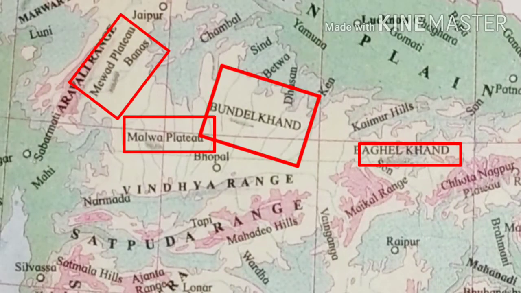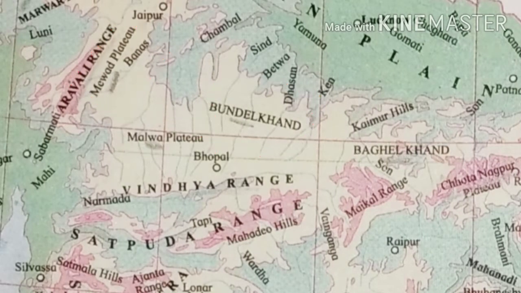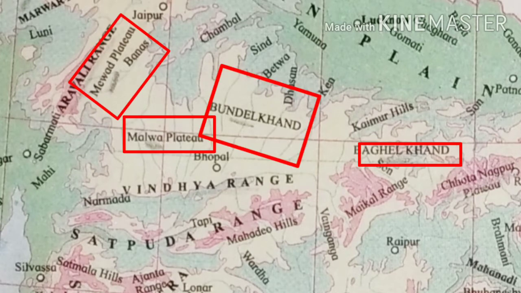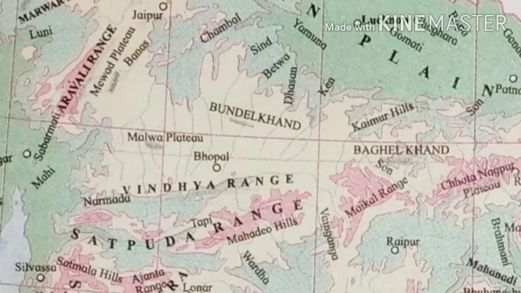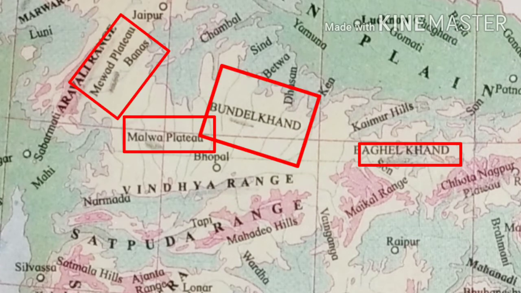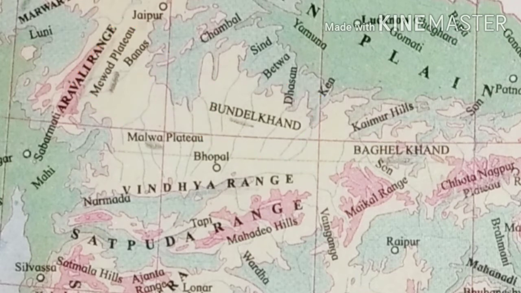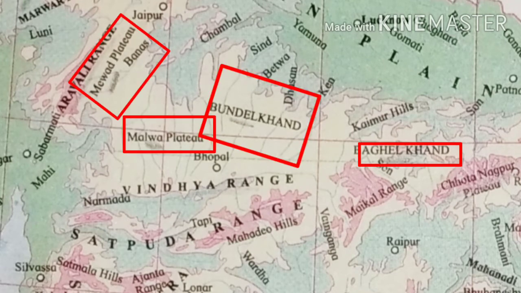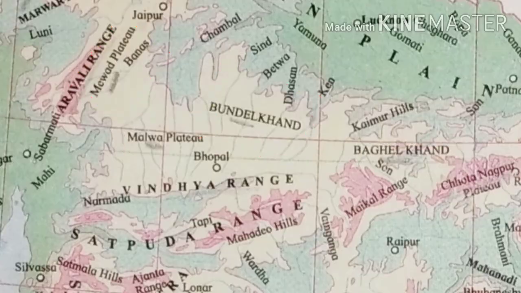Next question. Make a list of plateaus located in between Aravalli Ranges and Chota Nagpur Plateau. Students, they are Marwar Plateau, Malwa Plateau, Bundelkhand Plateau and Baghelkhand Plateau.